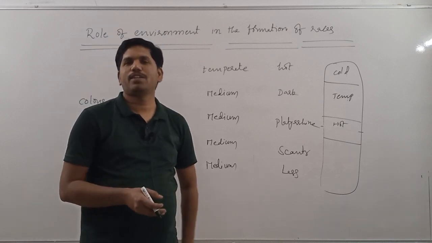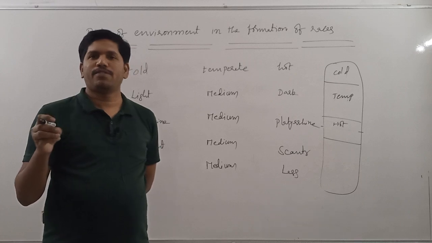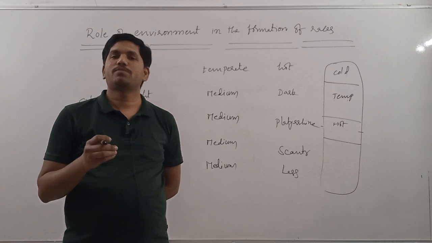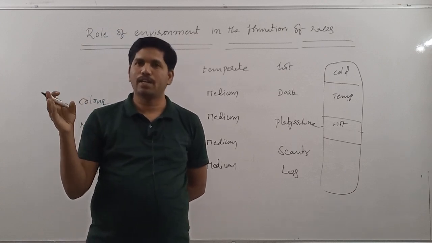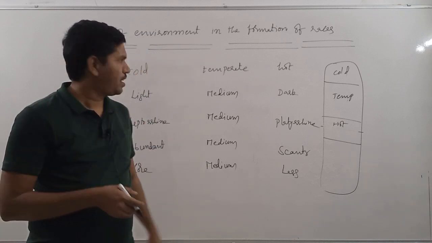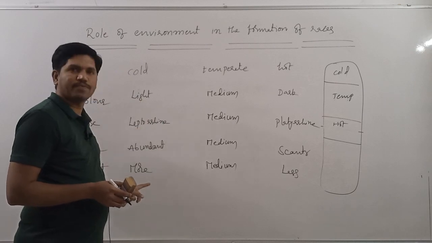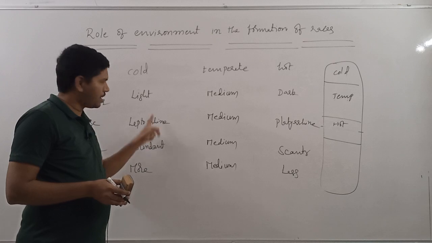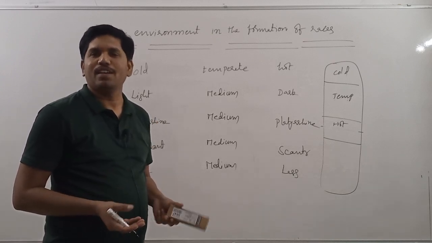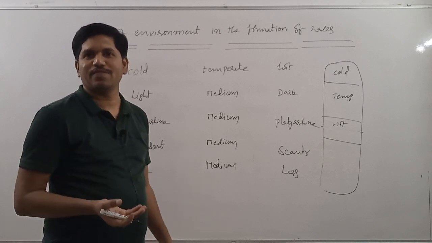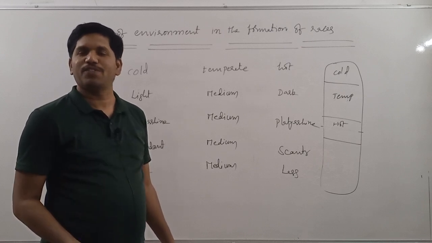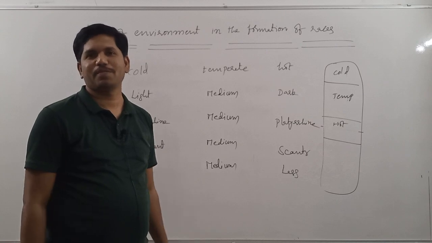In our syllabus, they mention it like this: the relationship of racial traits. Racial traits means these characteristics with respect to environment and heredity. Both are essential. If nature selects the individuals with these characters, they must participate in reproduction. They must hand over the genes to the next generation. Then only those characters will continue for a number of generations. Otherwise, it's not possible.